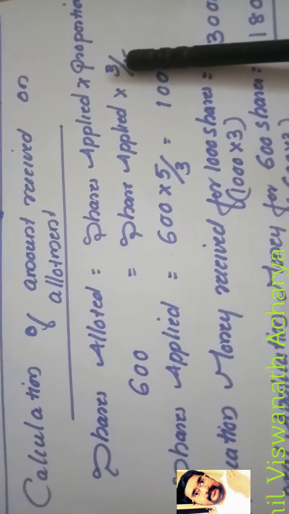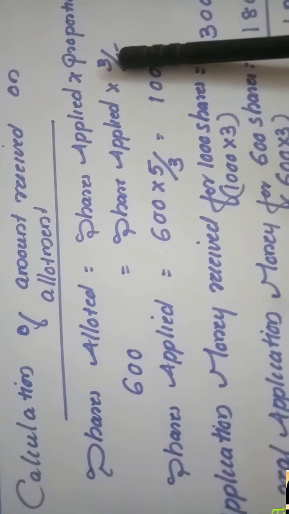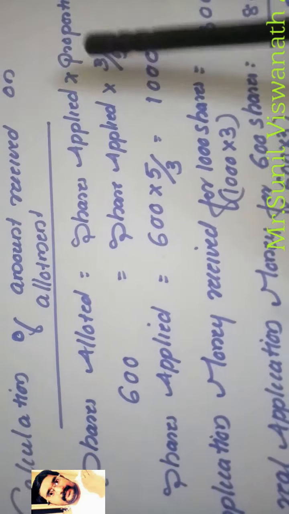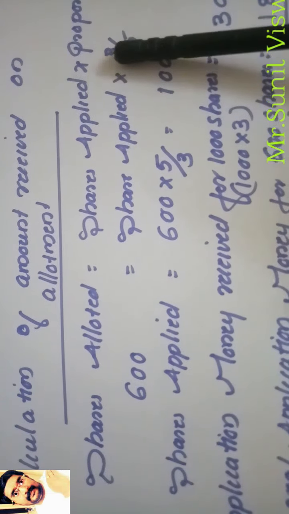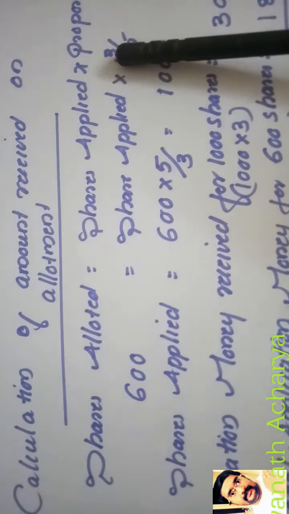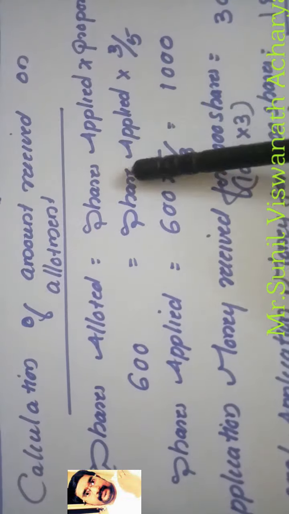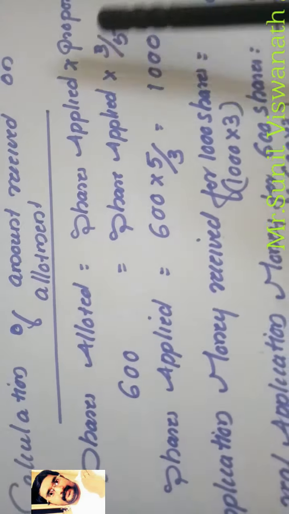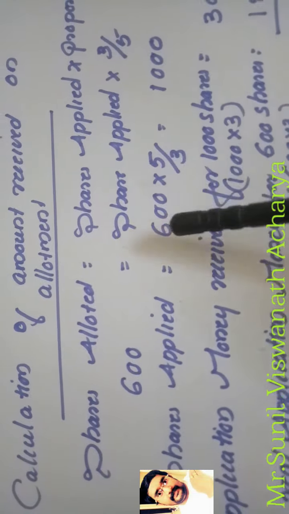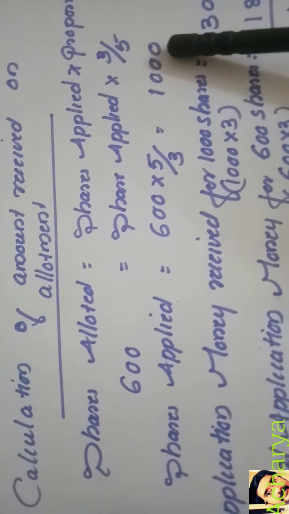Here the proportion is, for 50,000 shares applied, we allotted 30,000 in the pro rata category. So the proportion is 30,000 divided by 50,000, that is 3 by 5. So those who applied for 50,000 shares will get only 30,000 shares. That means if anyone applied for 5 shares, they will get 3 shares. So the proportion is 3 by 5. So here we can find out shares applied. Shares applied is equal to 600 into, this will come to the opposite side, we have to multiply with the reciprocal. So the reciprocal of 3 by 5 is 5 by 3. So 600 into 5 by 3 is equal to 1000.